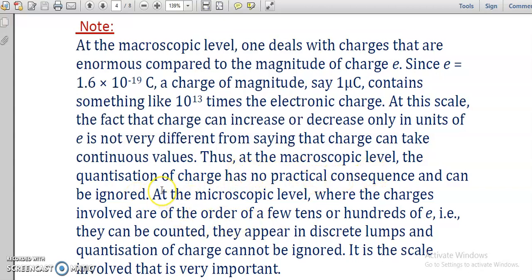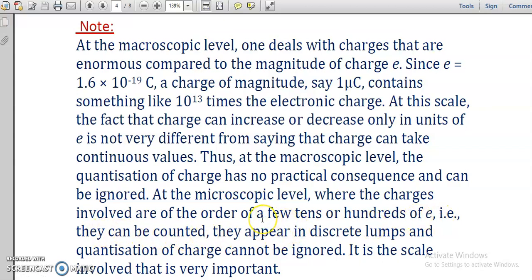And this is the limitation of quantization of charge. It means quantization of charge is only valid at the microscopic level. It is not valid at the macroscopic level. Clear? Again, it is written that at the microscopic level, where the charges involved are of the order of a few tens or hundreds of e, that is, they can be counted.